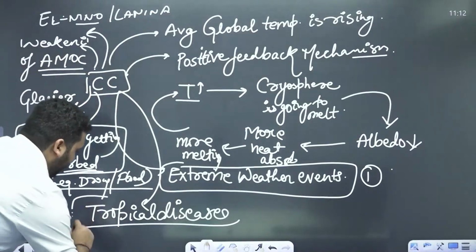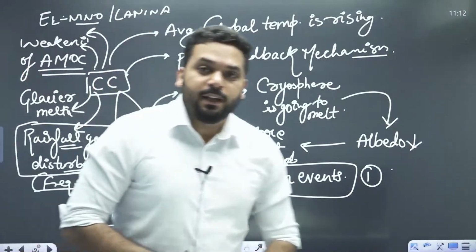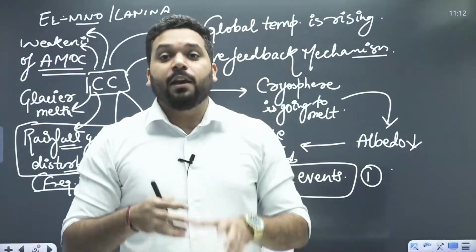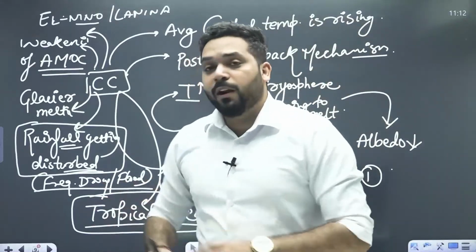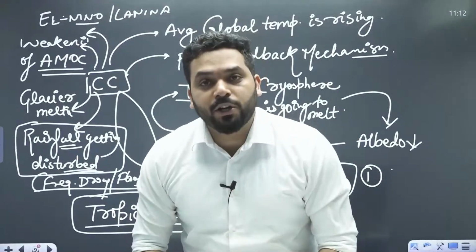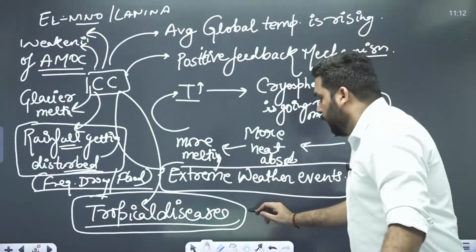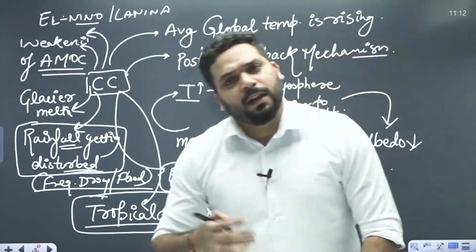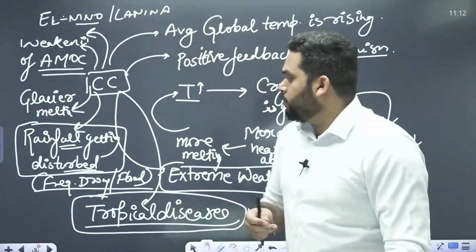Another thing is tropical diseases, वेक्टर बॉर्न डिजीजेस है, ये इनकी फ्रीक्वेंसी बढ़ गई है, इनकी इंटेंसिटी इंक्रीज हो गई है. ये यहाँ पे स्मॉल आइलैंड नेशंस, बिकॉज लॉट ऑफ आइलैंड नेशंस आर देयर इन द ट्रॉपिकल रीजन, एंड व्हेन द टेम्परेचर इज गोइंग टू इंक्रीज, it is going to give boost to tropical diseases, vector borne diseases, and it is going to impact the existence of these island nations. They don't have that much of power. Okay.